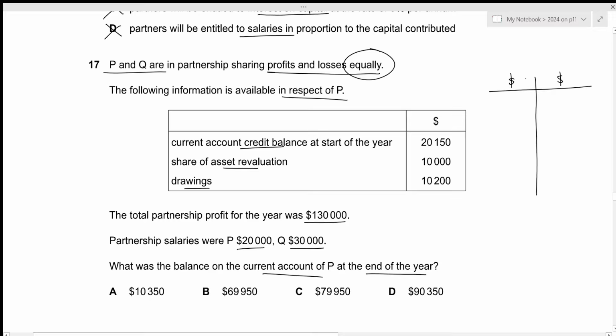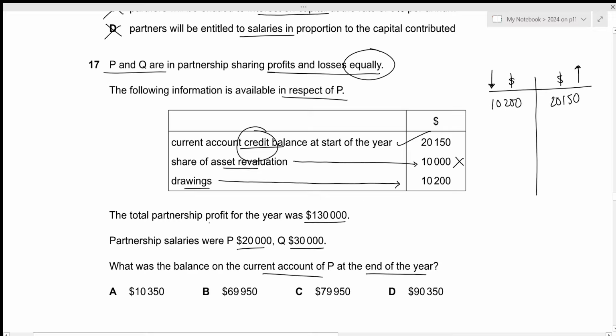So anything that will increase his current account balance will go on the credit side. Anything that will decrease his balance will go on the debit side. We have the opening balance on the credit side, 20,150. We have share of asset evaluation. So this is a profit on revaluation, and remember, profit on revaluation is not recorded within the current account. It will be recorded within the capital account. So this is irrelevant for now. Then we have drawings. Drawings is something that will reduce the current account balance. So it will go on the debit side, 10,200.